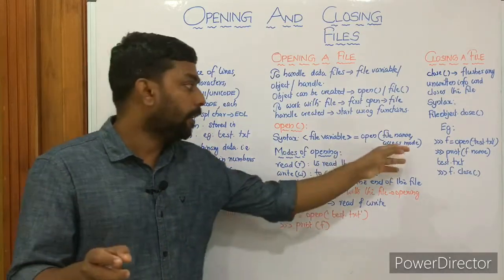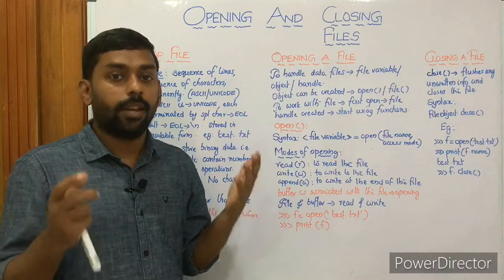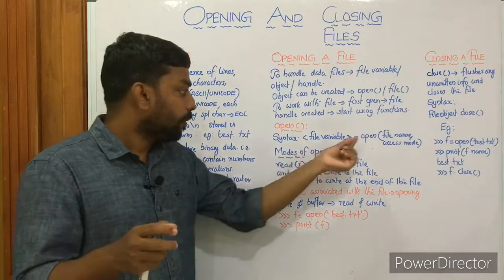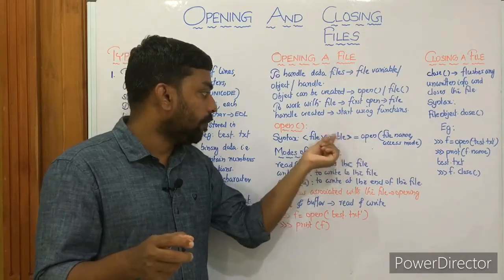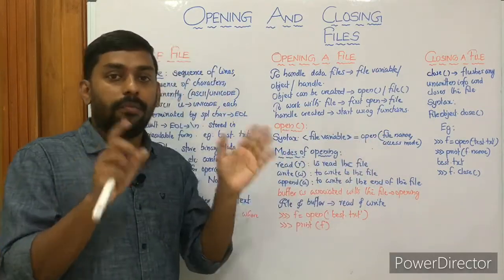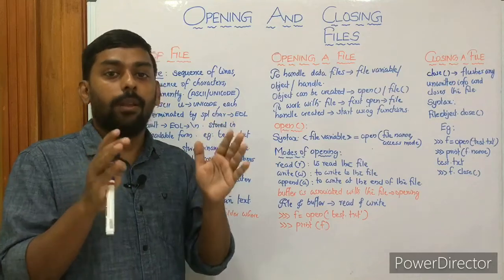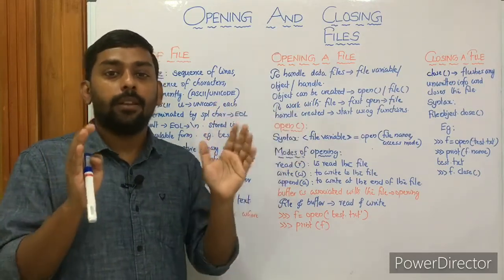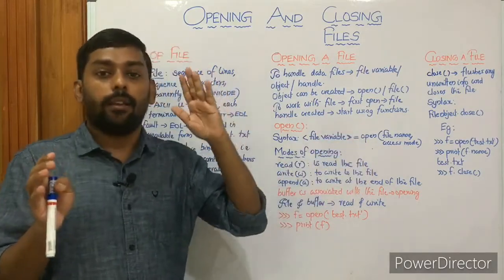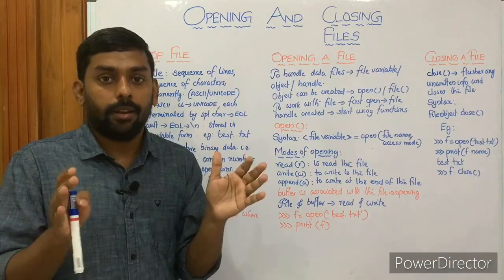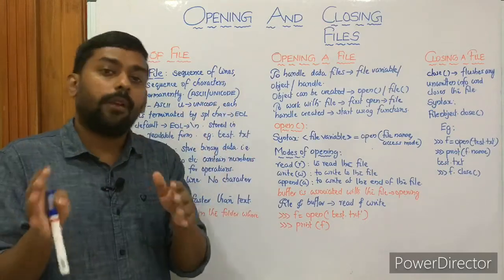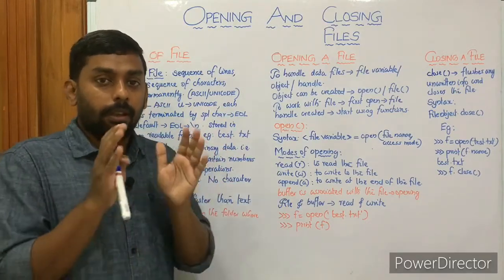You have to specify it, but it is optional. By default it is read. When you open a file, it will be in read mode. So file object equal to open function, and it takes two parameters: file name as well as access mode. File name is the name of the file to be opened, and access mode specifies the purpose of opening the file. It is optional, in the sense that something should be there by default. By default the access mode is read, and if you want to work with write or append, you have to explicitly give a W or A.